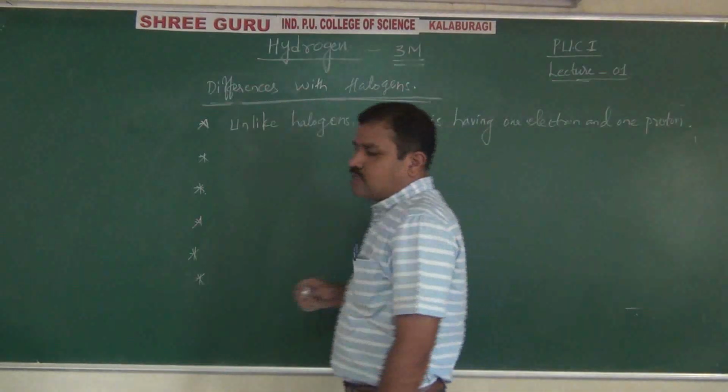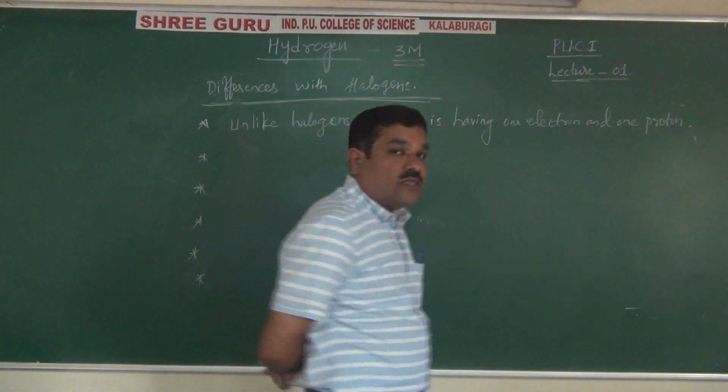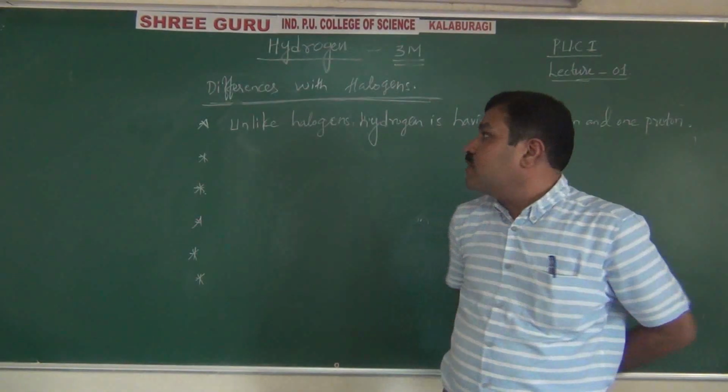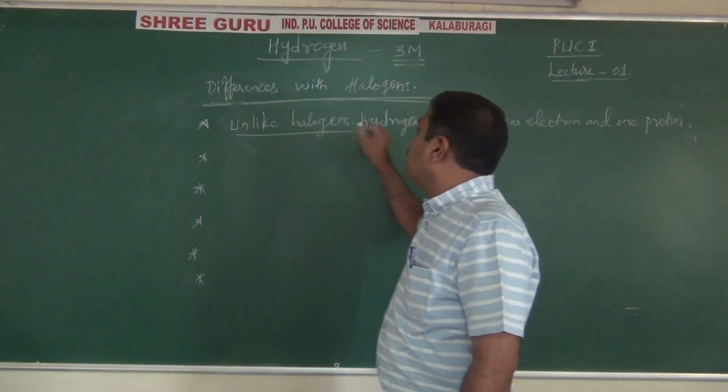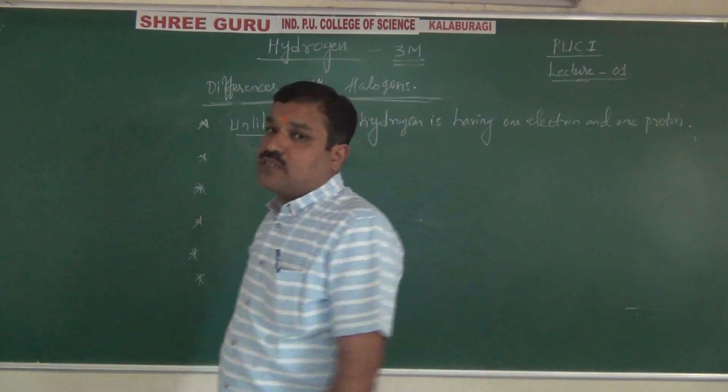Okay, one electron is in the extra nuclear part and one proton is in the center of the nucleus. But halogens, no. They have 9 protons and 9 electrons. That's why it is unlike halogens. Hydrogen has only one electron and one proton. This is the first part.